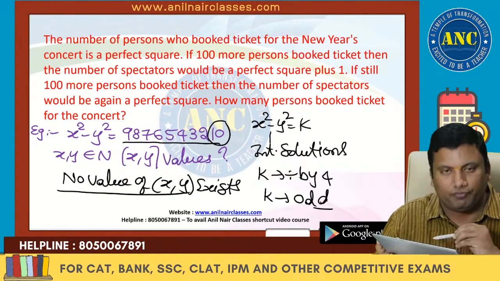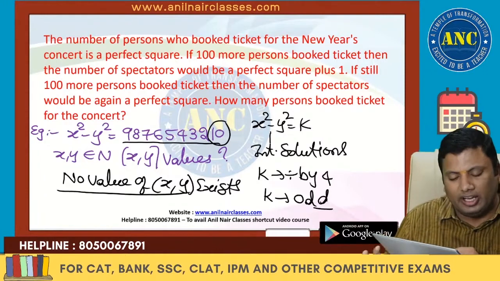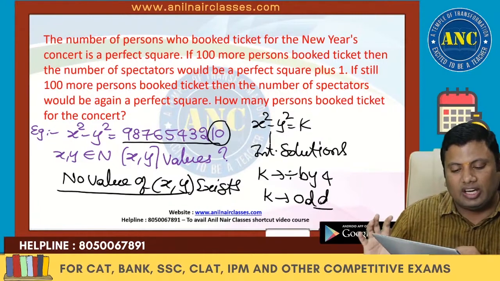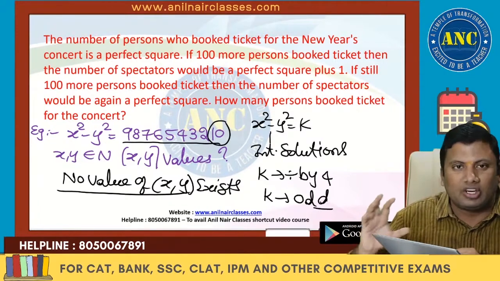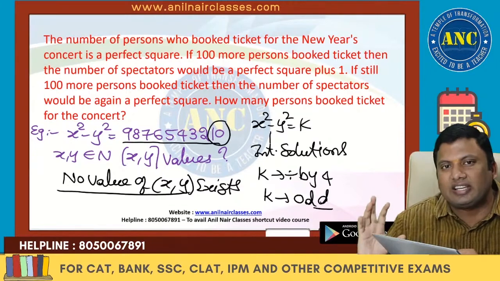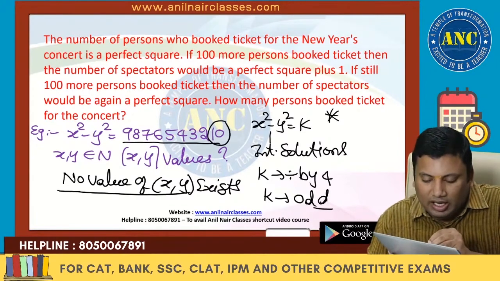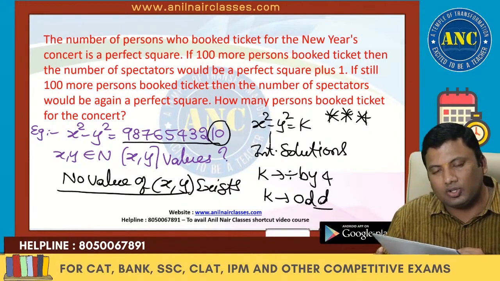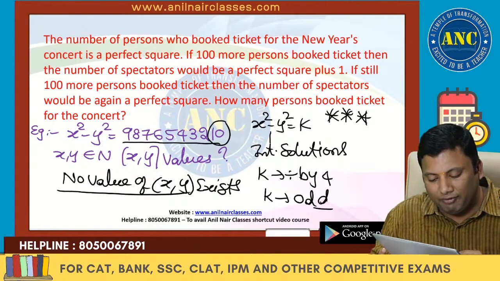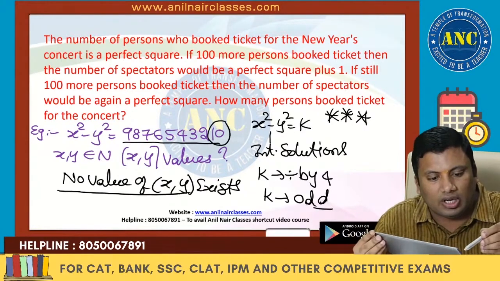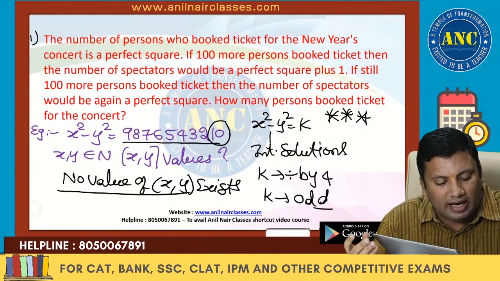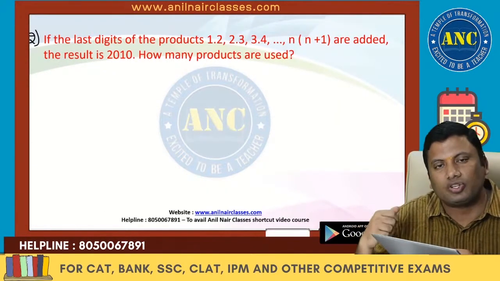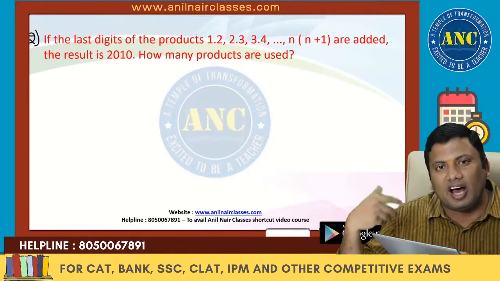Many of the students, when they attempted this CAT paper some 4 years before, many websites, many social platforms also said that this question is a very difficult question because of enumeration. No beta, it is a very easy 5 seconds question if you know this concept. x square minus y square equivalent to k. This equation has integral solutions only if k is divisible by 4 or k is an odd number. Question number 1, concept, approach and an example. I hope it is clear. Question number 2. Another question, this question is neither the unit digit nor the counting problem.